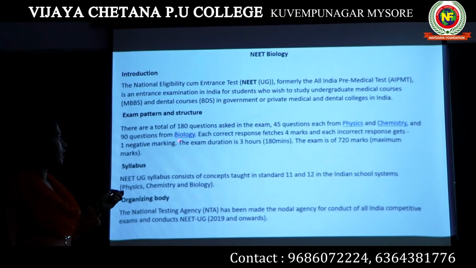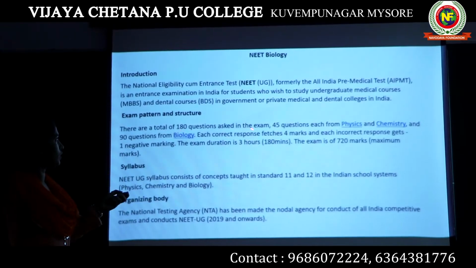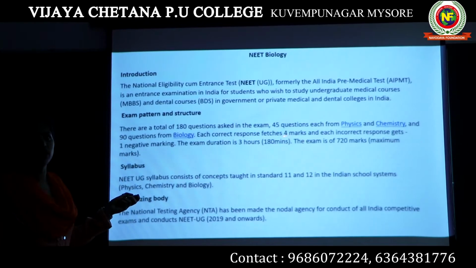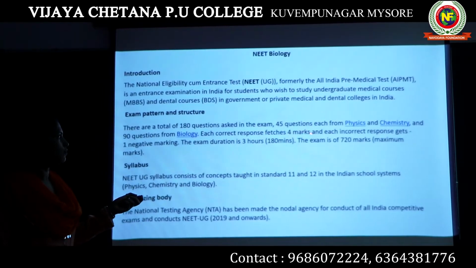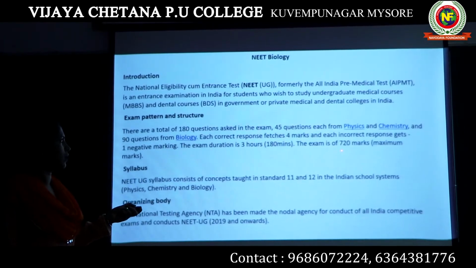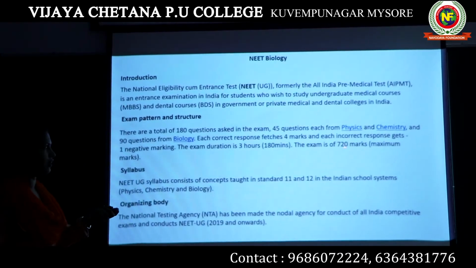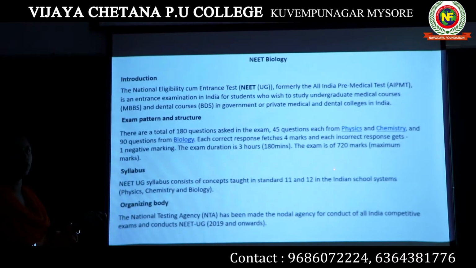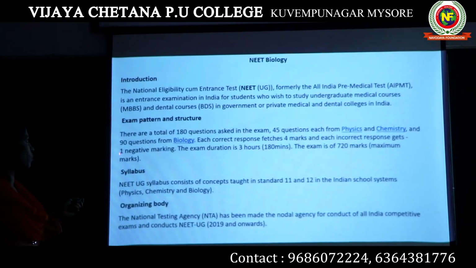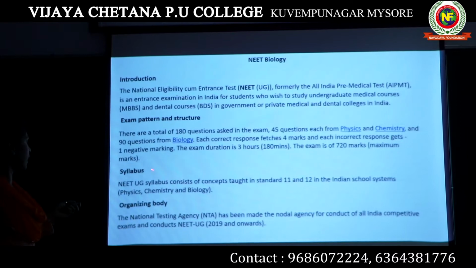As I told you, 180 questions into 4 marks each, so the total marks will be 720. Out of the 720 there will be negative marking also, and negative marking will be 1 mark per incorrect answer.